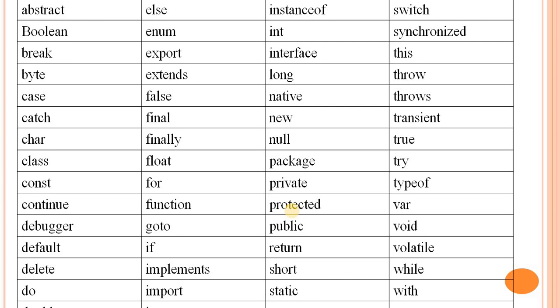This is the table of keywords in JavaScript. Here are multiple keywords: abstract, else, instanceof, switch, boolean, enum, int, synchronized, break, export, interface, this, byte, extends, long, throw, case, false, native, throws, catch, final, new, transient, char, finally, null, true, class, float, package, try, const, for, private, typeof, continue, function, protected, var, debugger, goto, public, void, default, if, return, volatile, delete, implements, short, while, do, import, static, with, double, in, and super. These are the keywords.